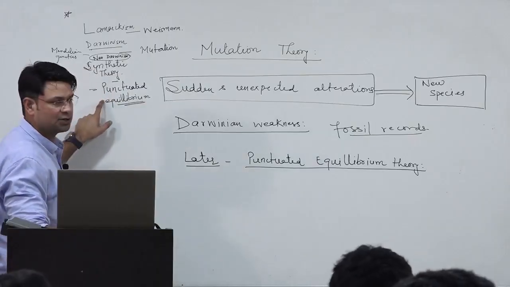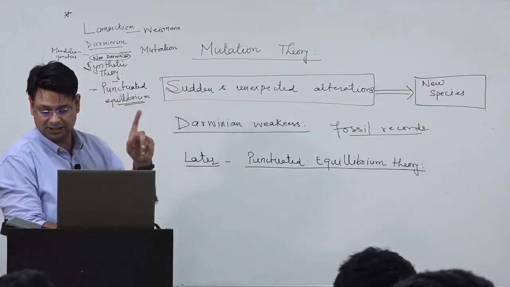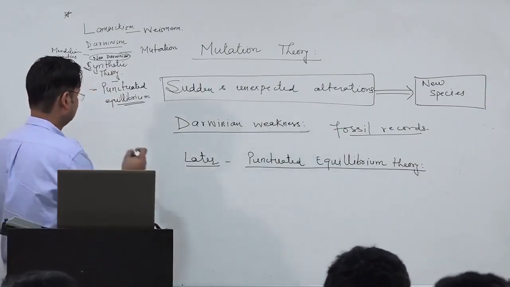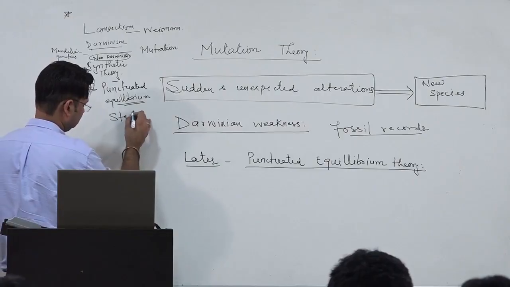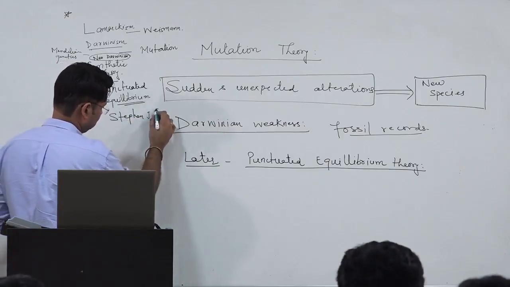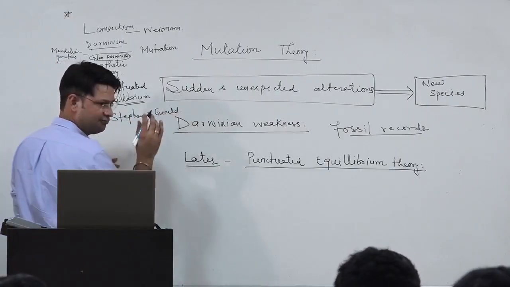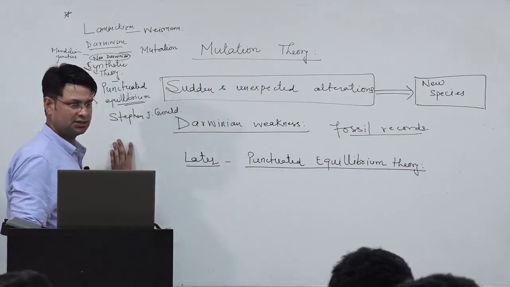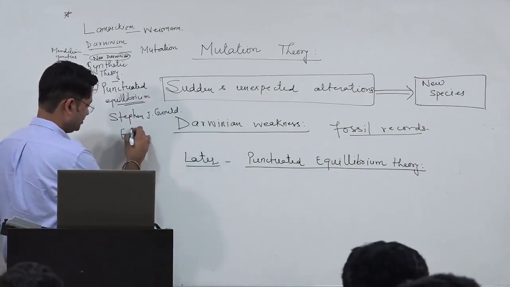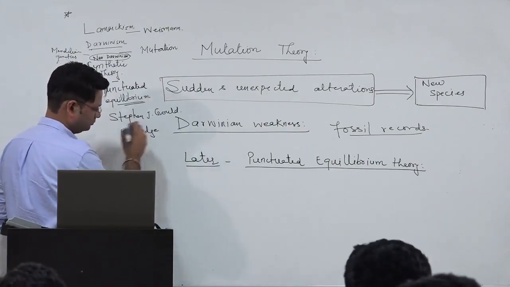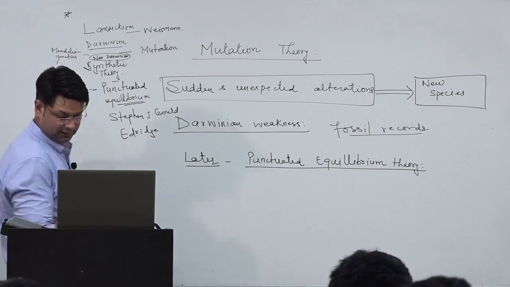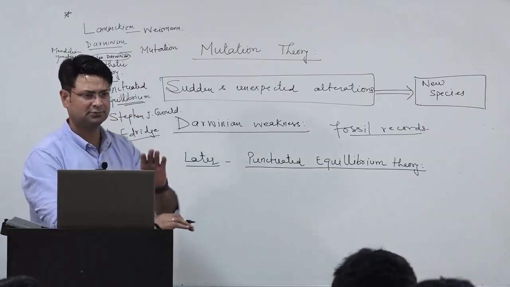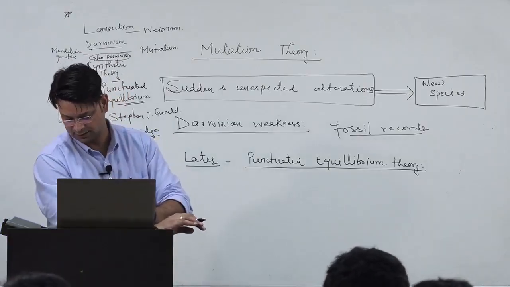It was criticized by punctuated equilibrium, which was given by Stephen J. Gould and Niles Eldredge. Stephen J. Gould is a very famous biologist and biological historian of the USA, and Eldredge, Niles Eldredge. If you remember Stephen Jay Gould it is enough, remembering even one person is enough, we are not